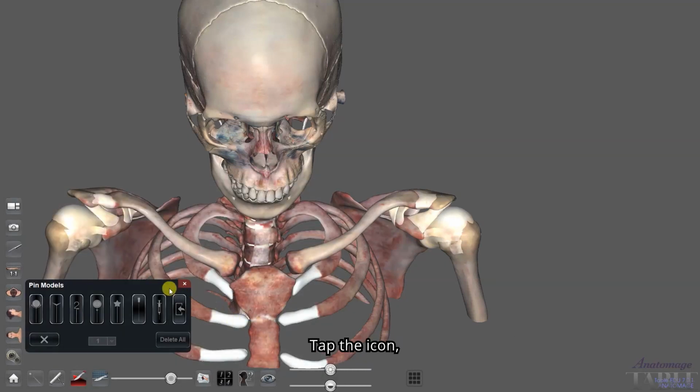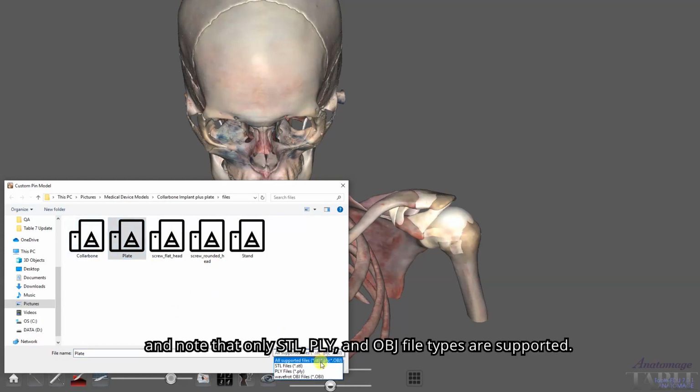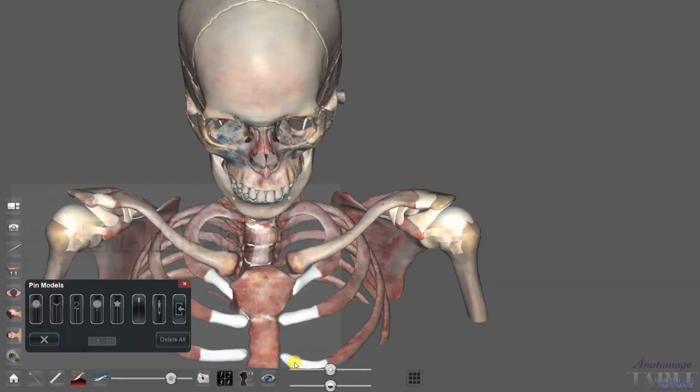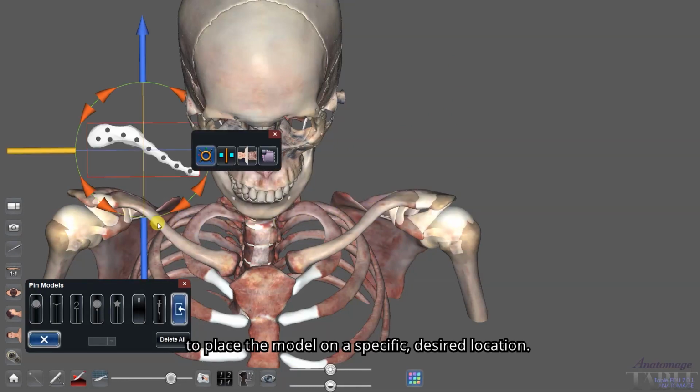Tap the icon, then select the file you wish to import, and note that only STL, PLY, and OBJ file types are supported. The software prompts with a message. Select No to place this model on a specific desired location.